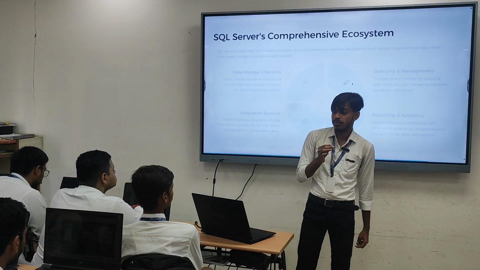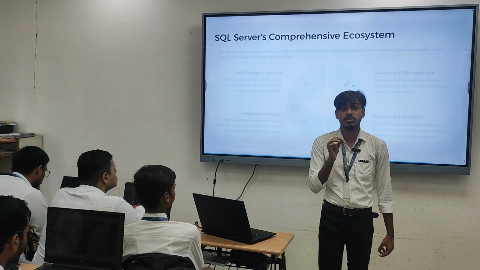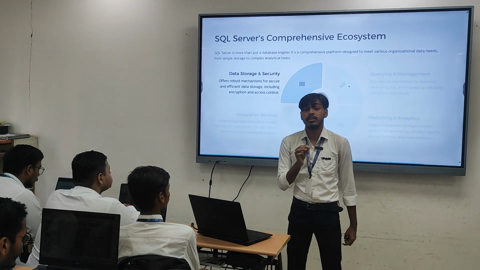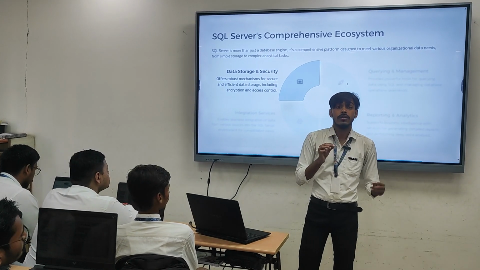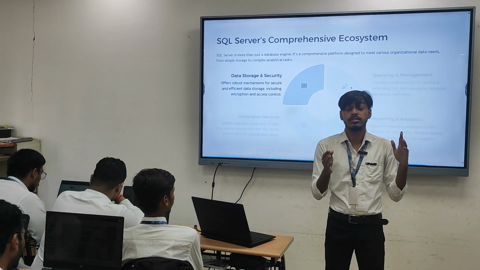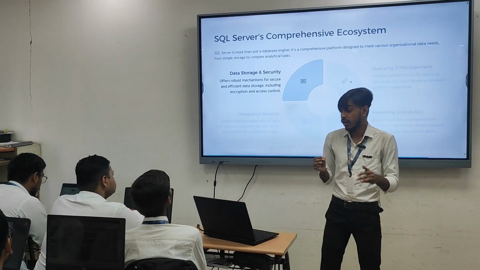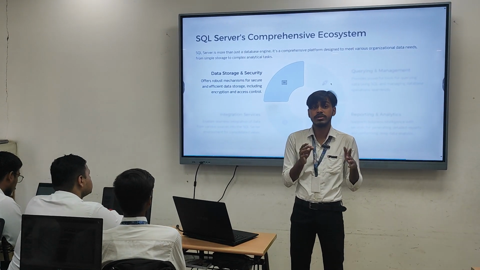Some of the SQL Server comprehensive ecosystem. SQL Server provides us an ecosystem in which we can store our data very efficiently. The first thing in the ecosystem is data storage and security. We know that SQL Server is really secure. It helps us store our data very nicely, and it has a mechanism that encrypts data and controls access.